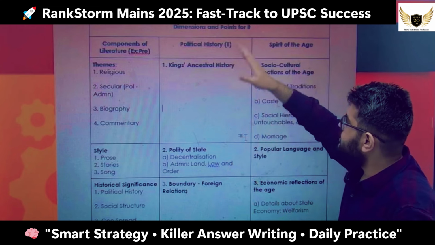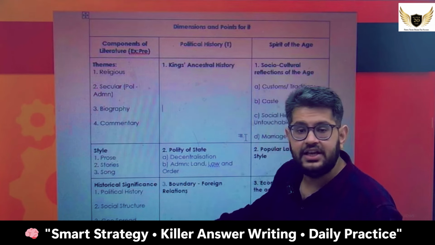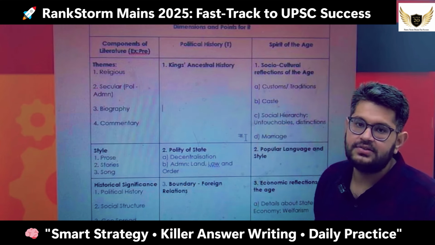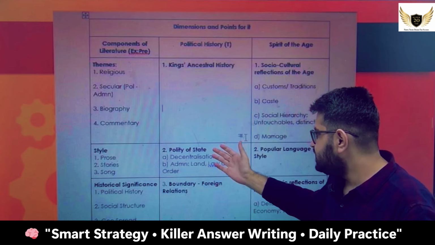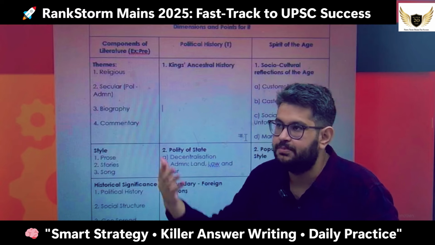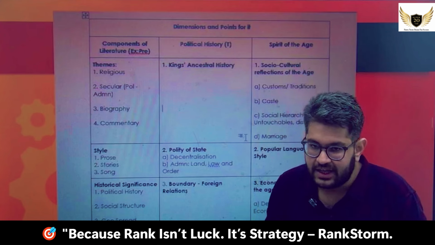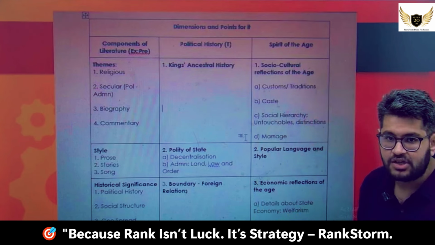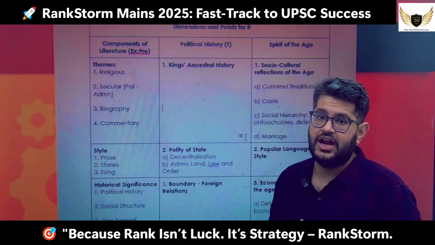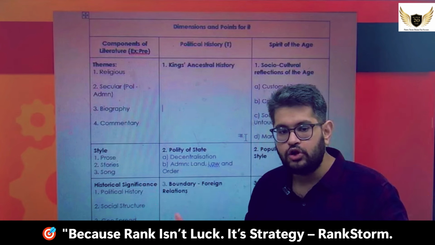Now, let's understand the political history part, right? Sometimes UPSC tries to delve into all these three aspects. For that, you can also think on these lines, right? First is the king's ancestral history. This is the genealogy that I was talking about. Then this is the polity of state. Now think for yourself, if I ask you in Indian polity to explain the Indian state in 5 words, that is the polity of state. You will talk about federalism, you will talk about decentralization, you will talk about king, you will talk about administration. In administration also, you will talk about how land administration is being done. You will talk about how crime control is being done, what is the law and order aspect. So all these aspects are part of polity of state.